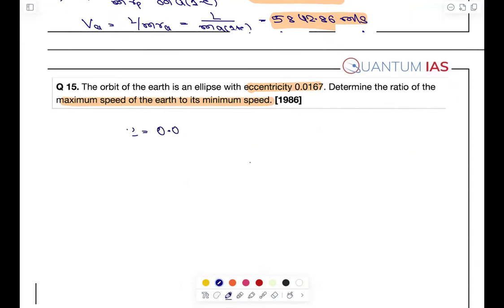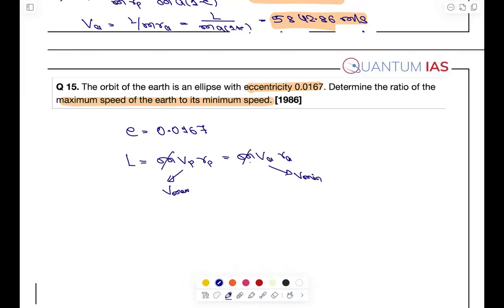0.0167, right? So L, we know that angular momentum is M into Vp into Rp at perigee, equals M into Va into Ra at apogee. Now you know that at perigee the speed will be maximum and at apogee it will be minimum. We know the conservation of angular momentum; we have studied these things in class.